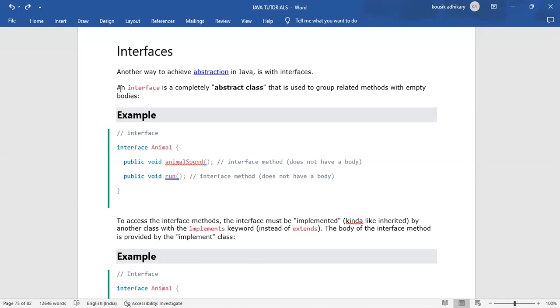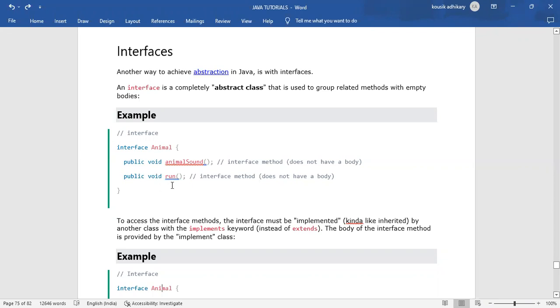Like an abstract class, we can't create an object of an interface, and an abstract method doesn't have any body. The methods available in the interface are also like abstract methods, and those methods also don't have any body.